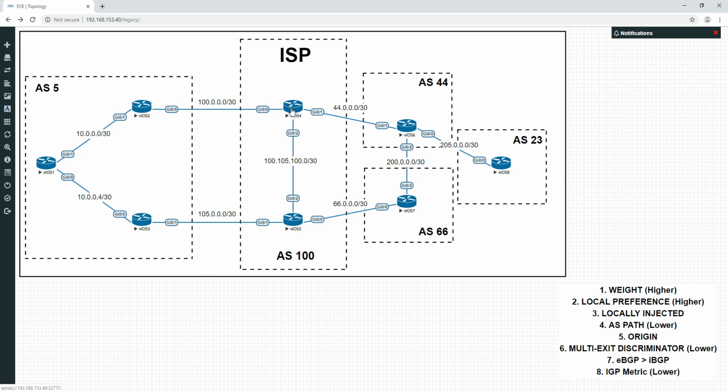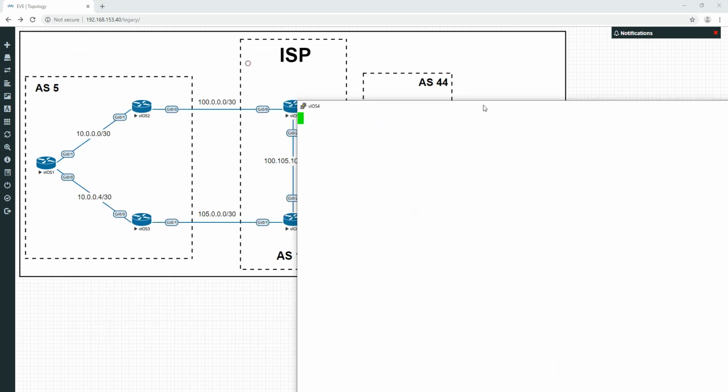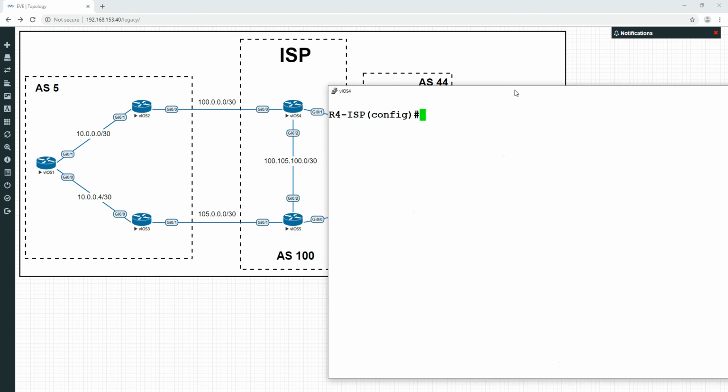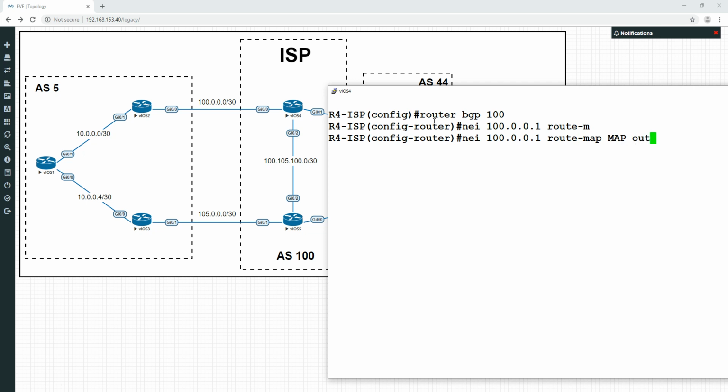So what we need to do is make sure we attach it to the neighbour with the outbound command. So we go into router BGP 100, and we're going to use this neighbour here, 100.0.0.1, and attach that route map on the outbound. So let's do that now then. The neighbour 100.0.0.1 route-map, and it's map out.